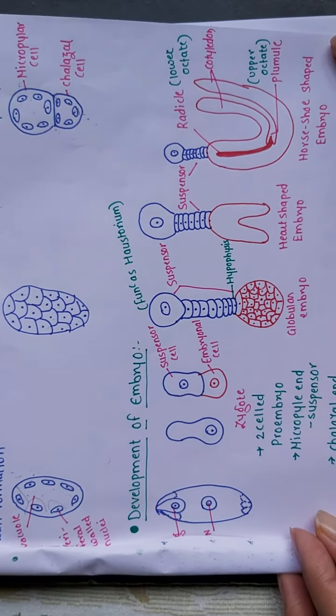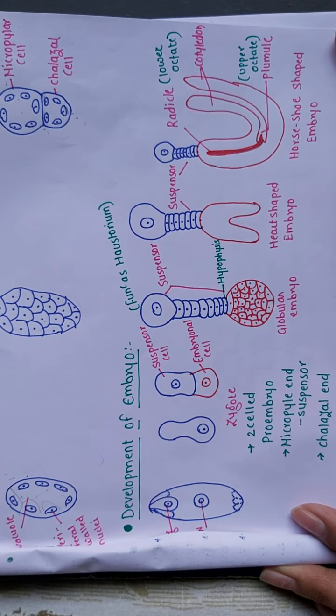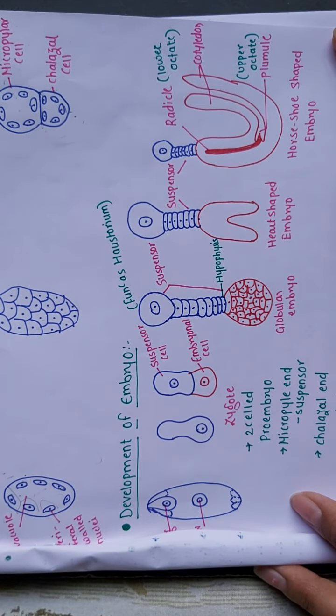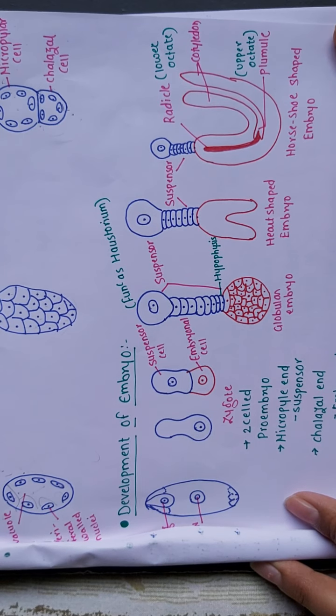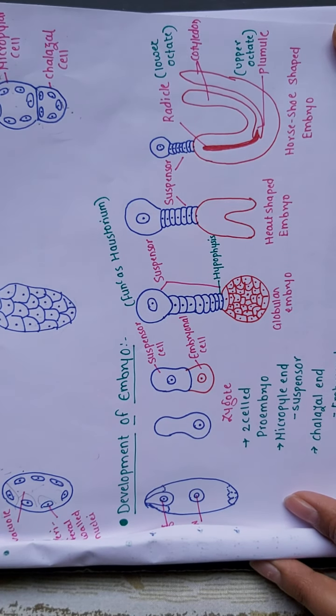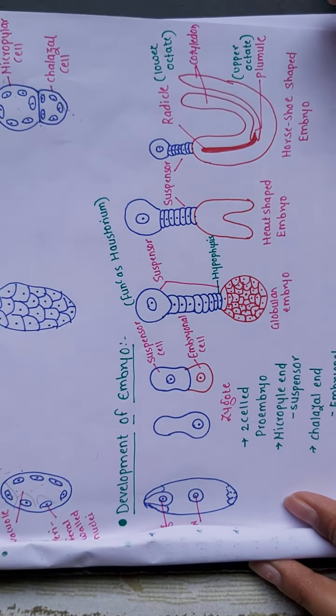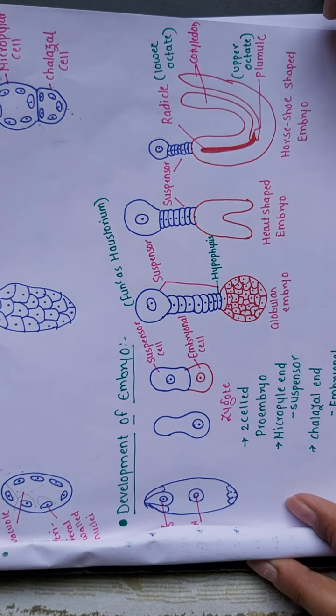Now, how does the development of the embryo take place? We know that syngamy happens, that is one male gamete fuses with the female gamete, that is nothing but the egg, and it will form the embryo.